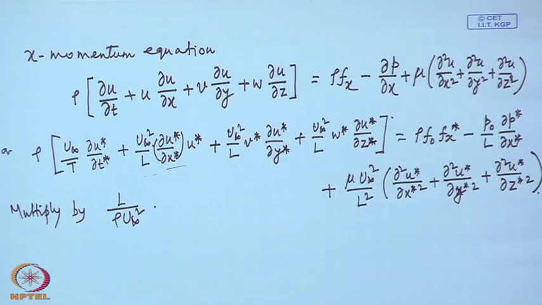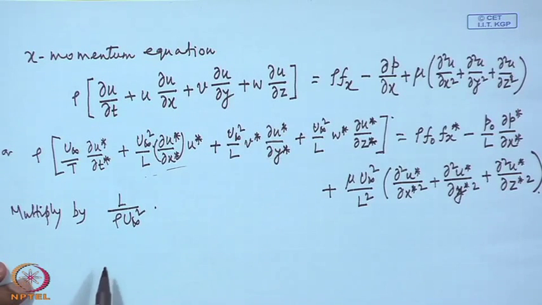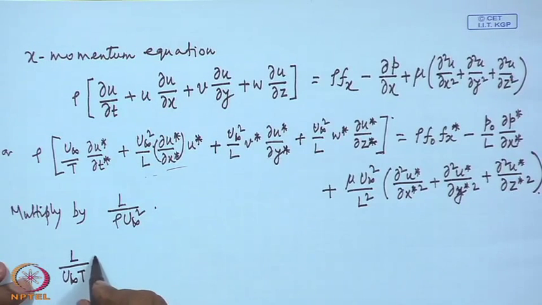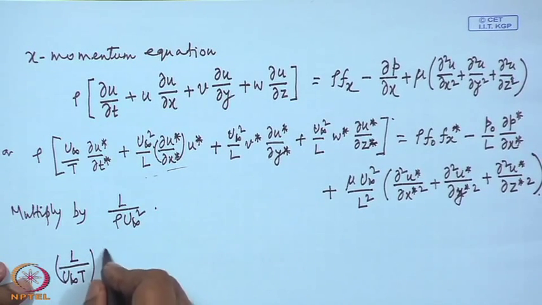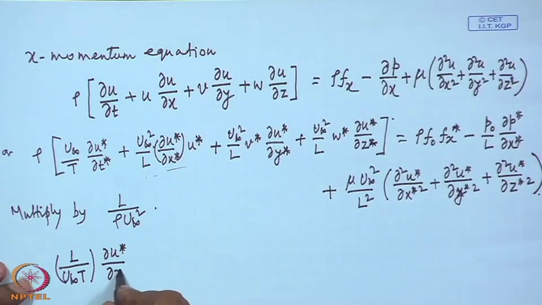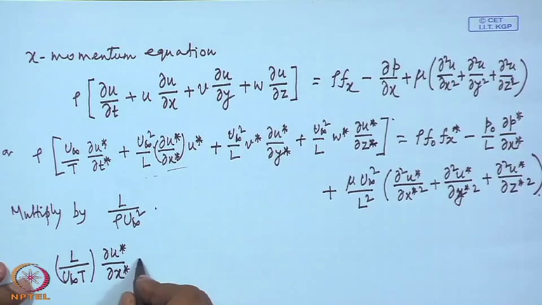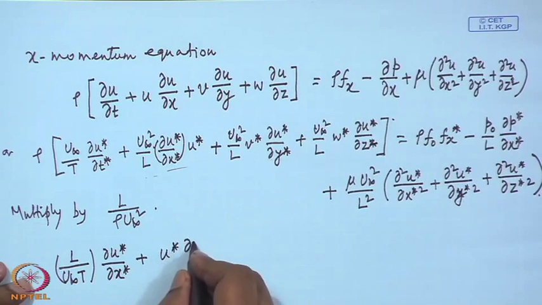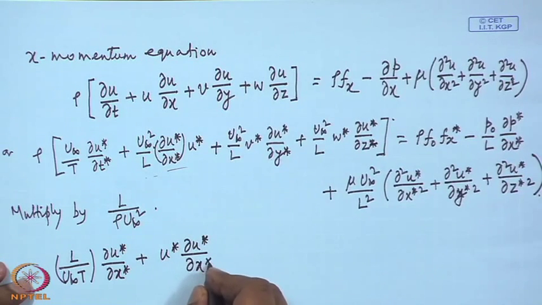So, what happens to the first term, the time derivative term? The time derivative term becomes L by u infinity t into du star dt star. We have made the coefficient of all these as 1.